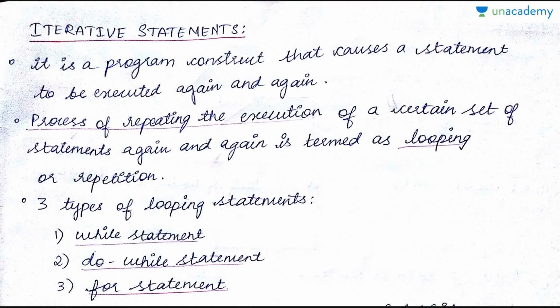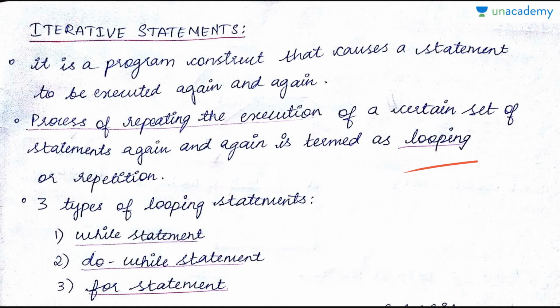Today let us start off with the next control statement, which is iterative statement. Previously we studied about selection statement. Selection statement was one in which you choose a certain statement depending on a condition, whereas iterative statement is one where a certain statement or set of statements are repeated or executed again and again. It is a program construct that causes a statement to be executed again and again. And the process of repeating the execution of a certain set of statements again and again is termed as looping. The process is called looping, and the other terms for it are either iterative or repetition.